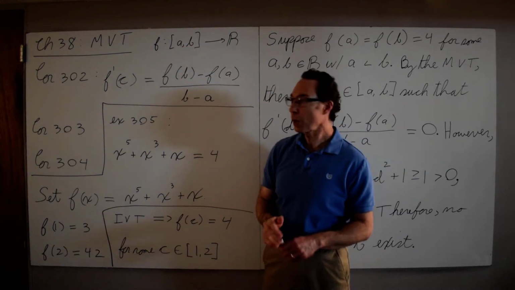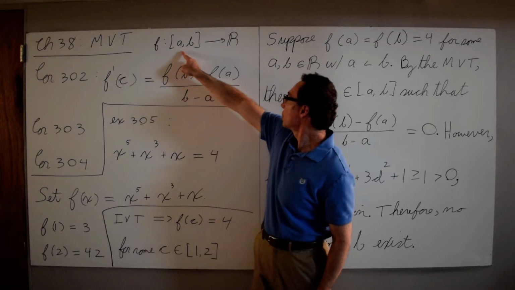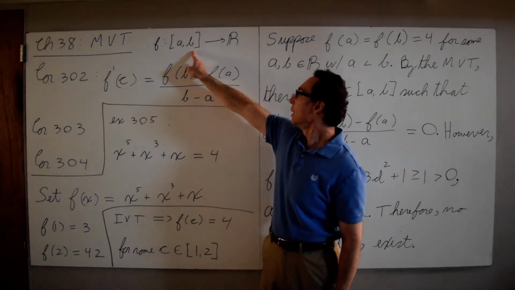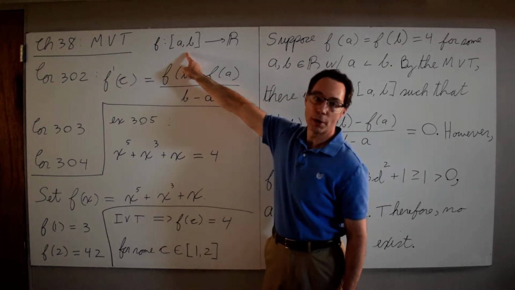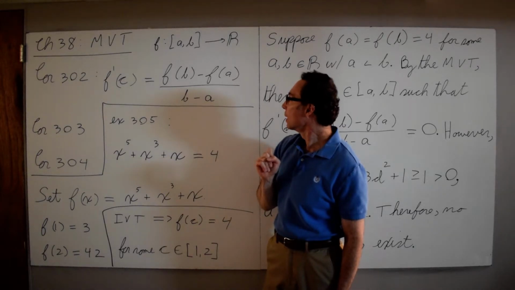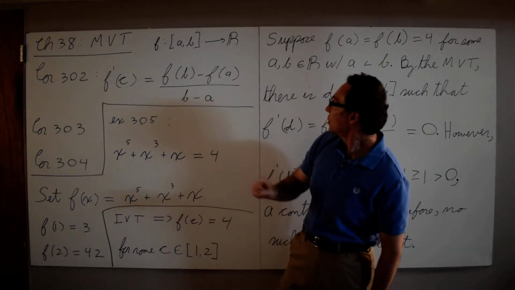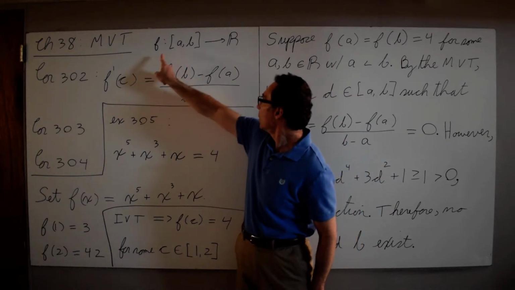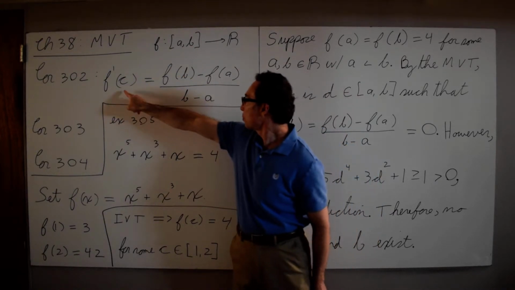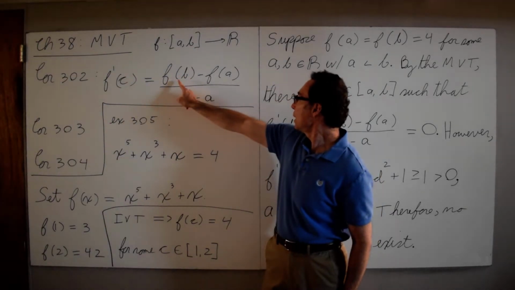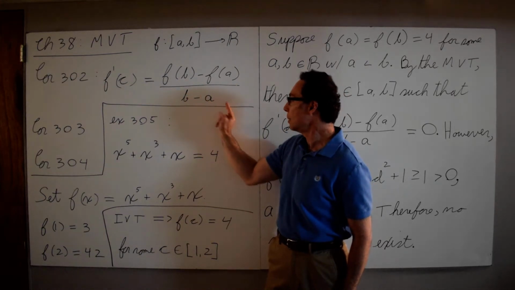But the minimum requirements: we need it to be continuous on the closed interval [a, b] and differentiable on the open interval (a, b). And if that's the case, then there is some place in the interval, there's some c in the interval (a, b), where f prime of c is f of b minus f of a divided by b minus a.